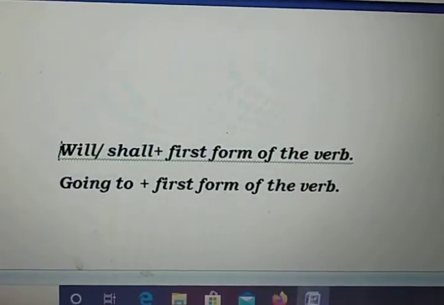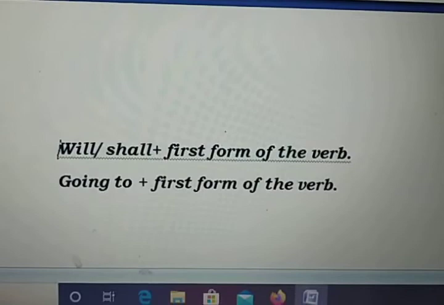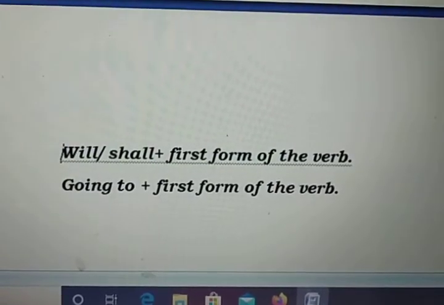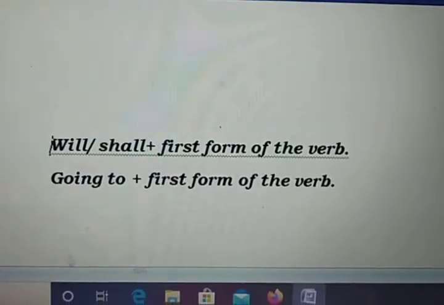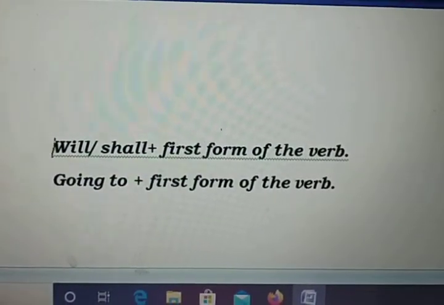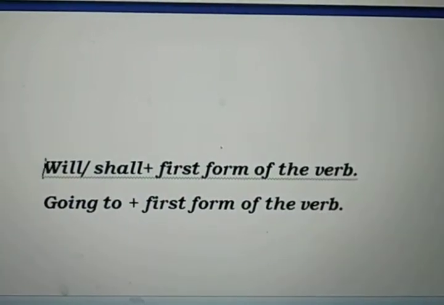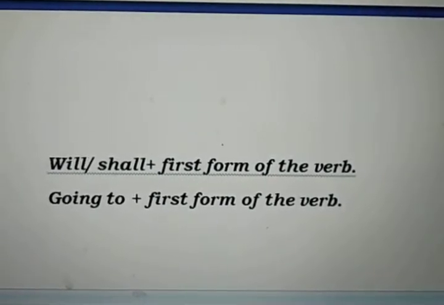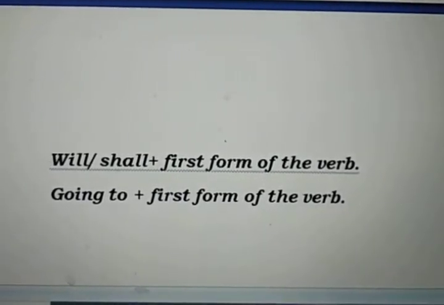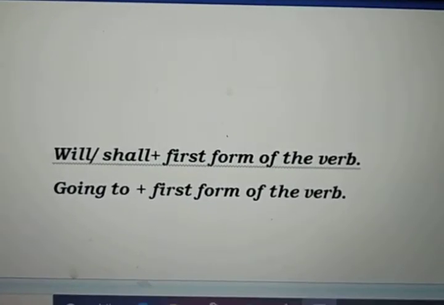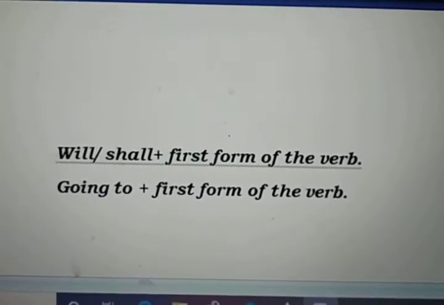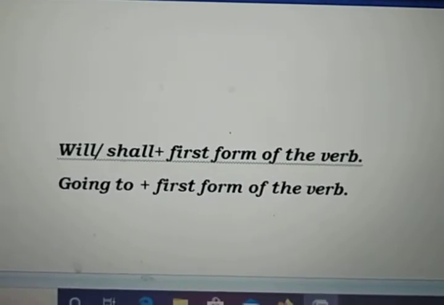So now this is the format. By using it we make sentences in future tense using will or shall or using going to. So now I hope that by this time it is very clear to all of you where we use will and where we use going to to tell future events.